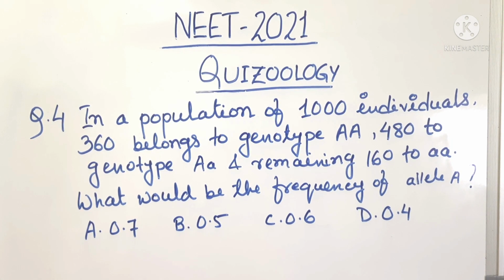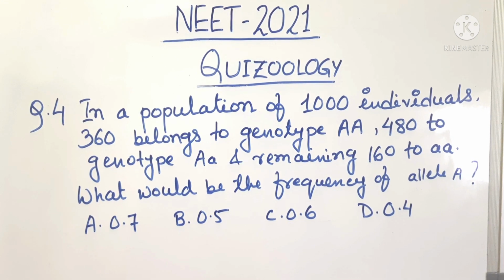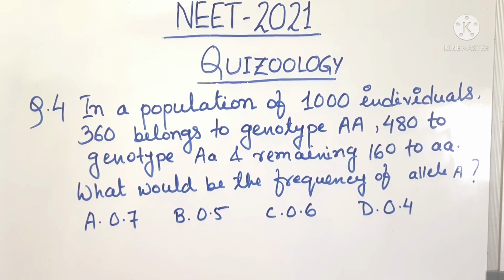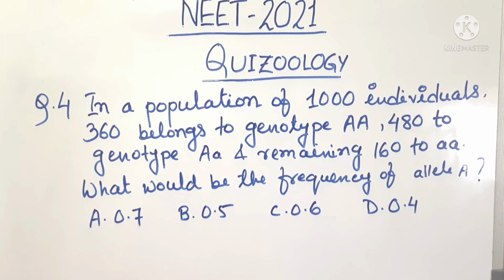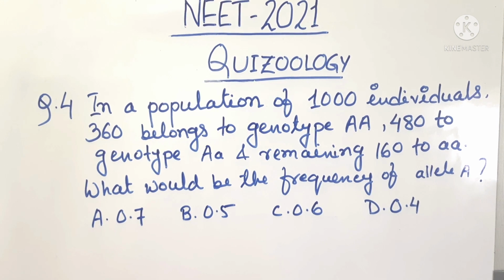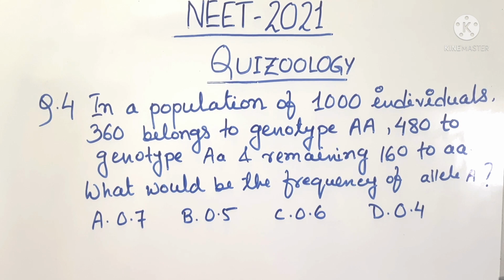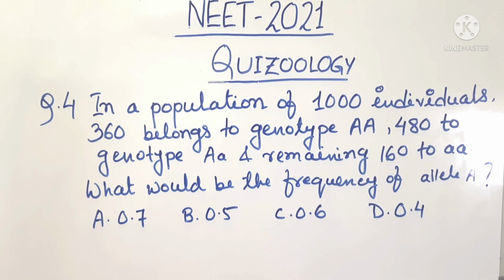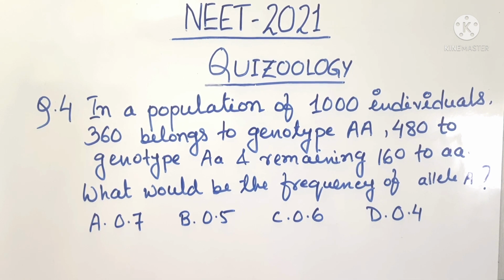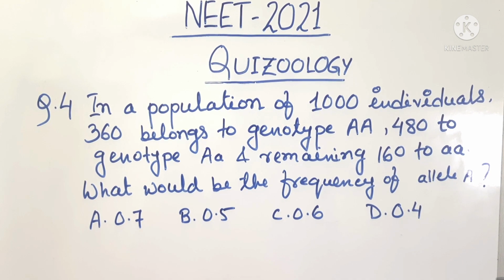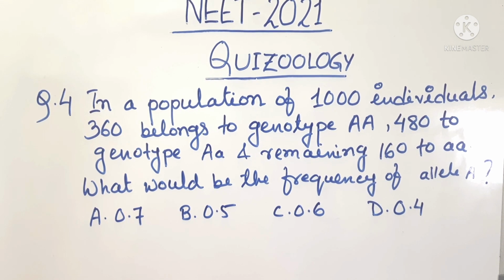Question number 4. In a population of 1000 individuals, 360 belongs to genotype AA, 480 to genotype Aa, and remaining 160 to genotype aa. What would be the frequency of the allele A? Option A 0.7, option B 0.5, option C 0.6, option D 0.4. So guys, please write the answer in the comment section.